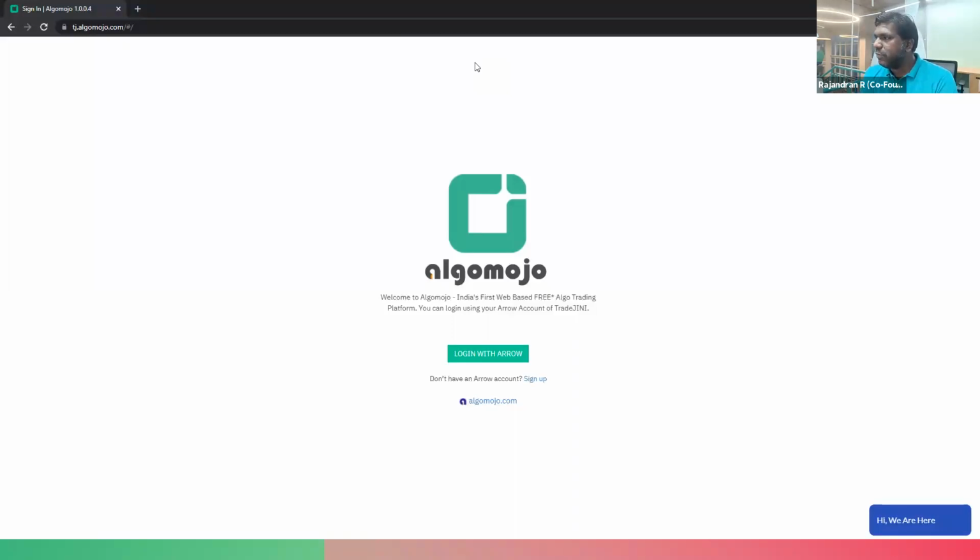Ramakrishna is asking, could you please explain by comparing Algomojo versus Streak versus Tradetron? Okay, that's a very interesting question. Let me tell you, Ramakrishna, first of all, how unique Algomojo is. Algomojo is a fully automatic trading application. However, other products differ, and Algomojo itself doesn't run any inbuilt strategies.